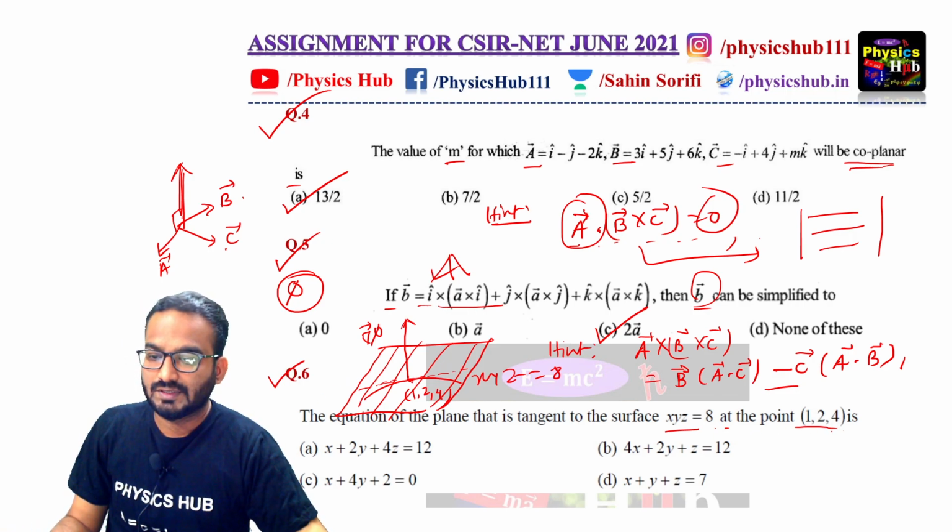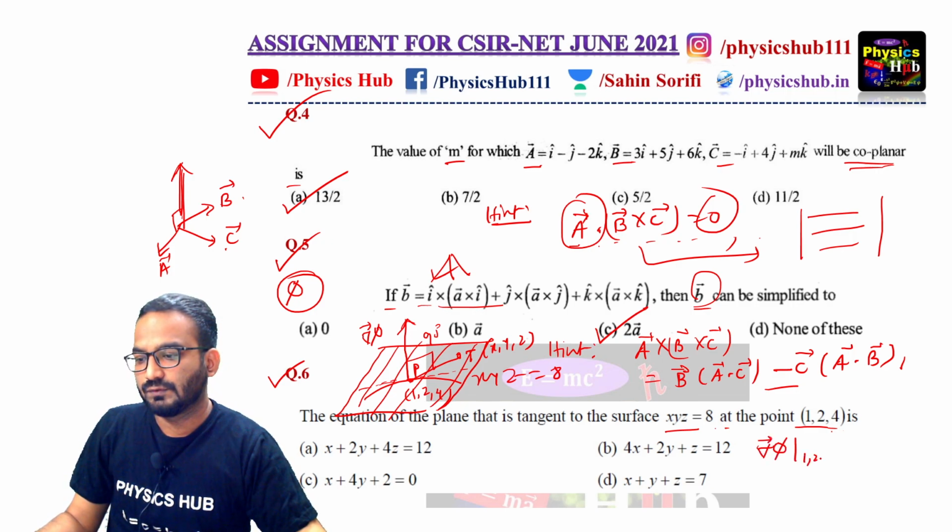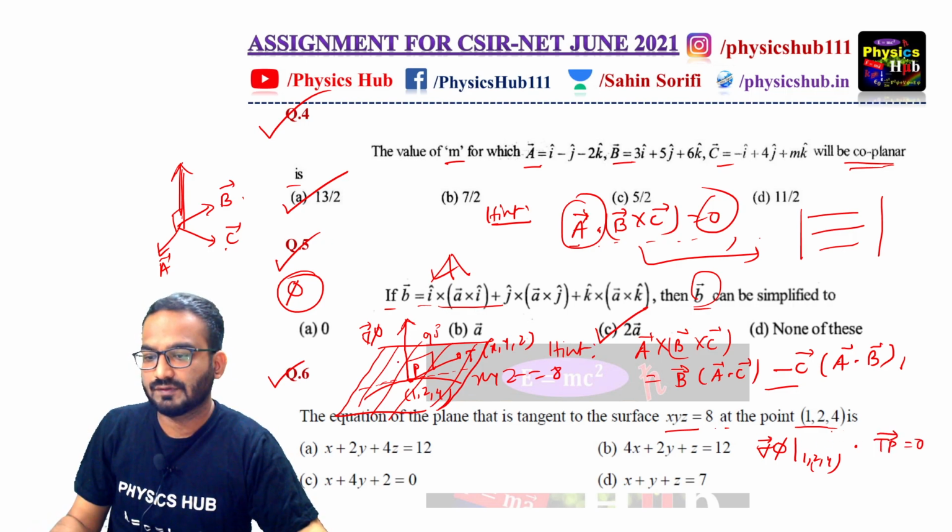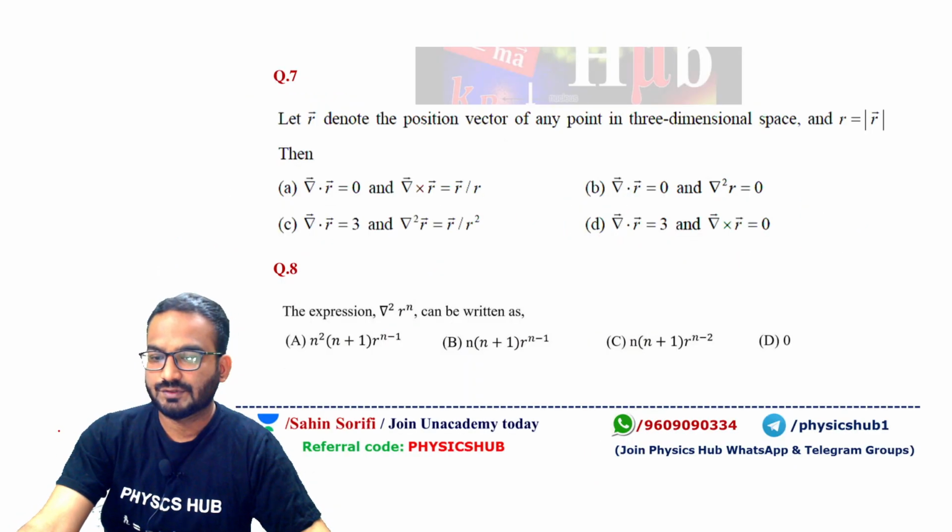To solve this, take this point as P, and take another point on the plane itself with coordinates x, y, z. Now this is perpendicular to the surface, so the angle must be 90 degrees. The condition becomes grad phi at (1, 2, 4) dot TP equals 0, because the angle is 90 degrees. If you calculate this, you get the equation of the tangent plane, and it will match 4x plus 2y plus z equals 12. So option B.